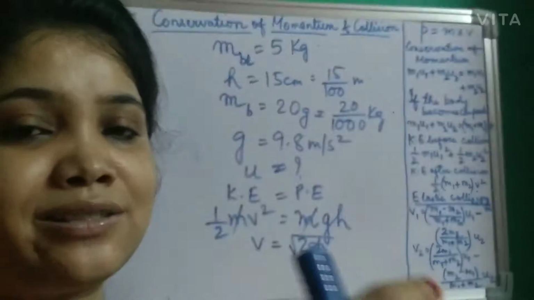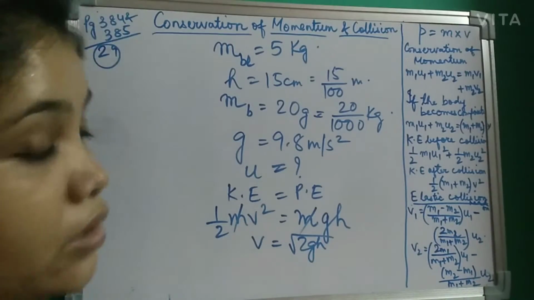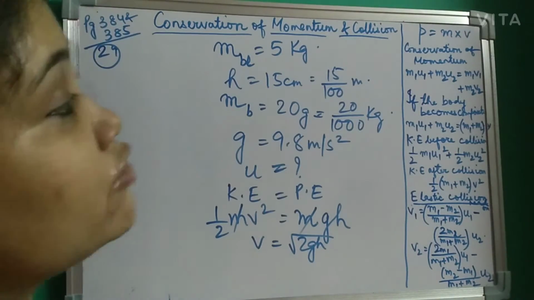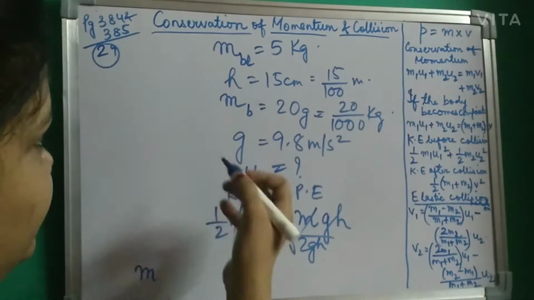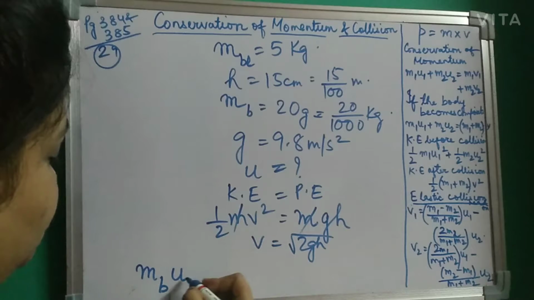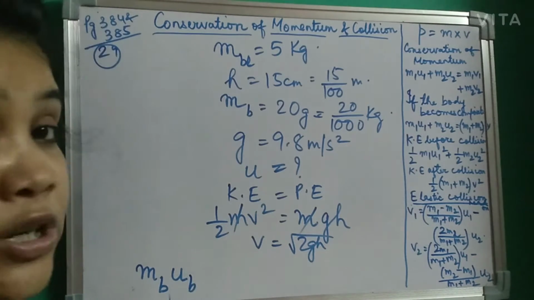When the bullet strikes it, it gets embedded in it. So after you find v, let's apply the conservation of momentum. So by applying the conservation of momentum: mb, the mass of the bullet, times u. What is u over here? The initial velocity of the bullet, which we are going to find out.